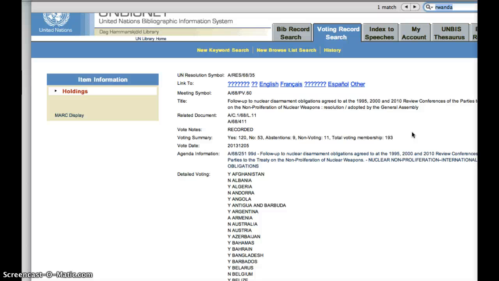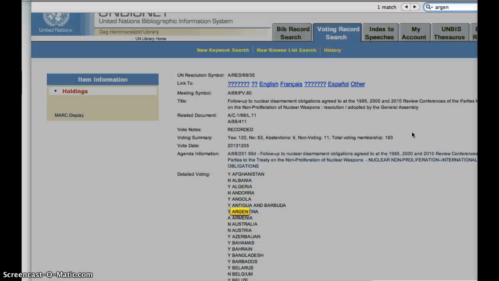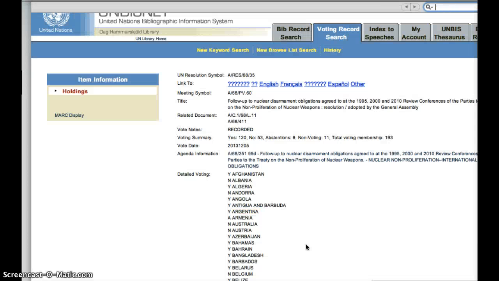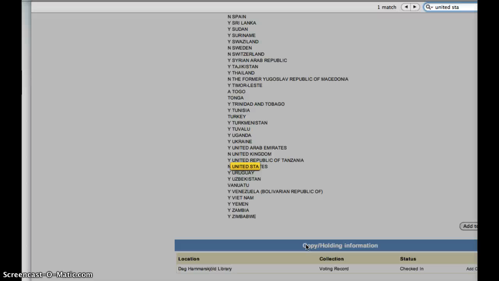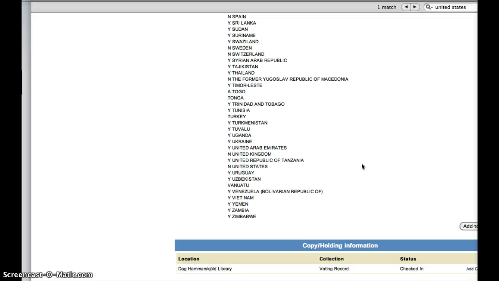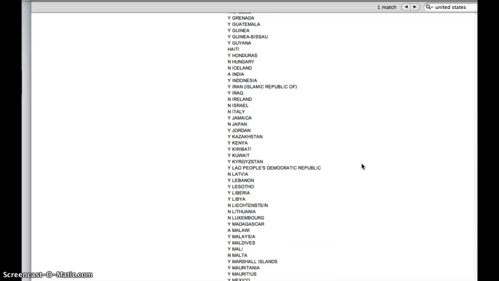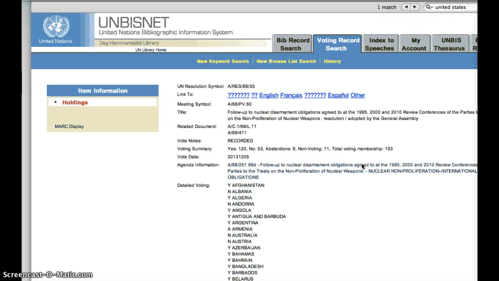Let's say we want to find out how Argentina voted. And we see right there that they voted yes. Just out of curiosity, let's see how the United States voted. Oh, they voted no. Interesting. So you don't really know why, but at least you have information about how your country has voted on different things. So you guys can look at a variety of those. Your teachers don't expect you to do all of them. But those are just 2 ways that you can use BizNet.